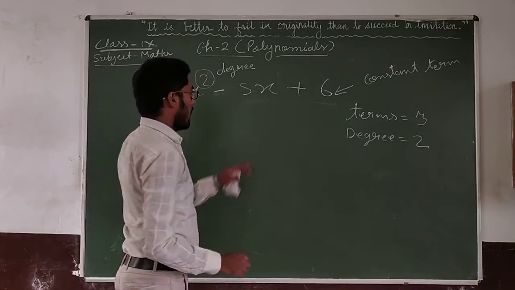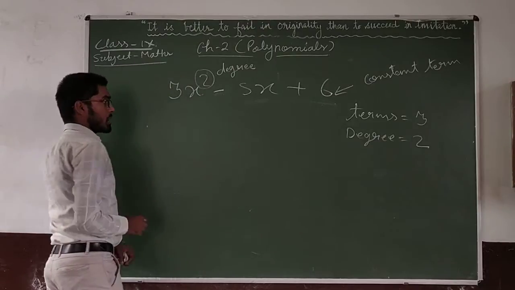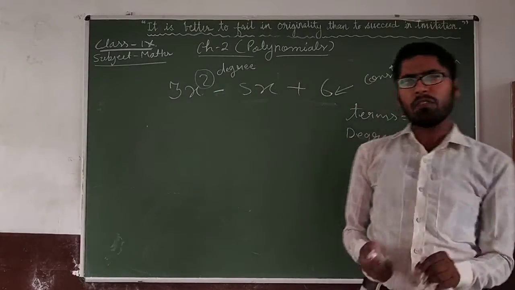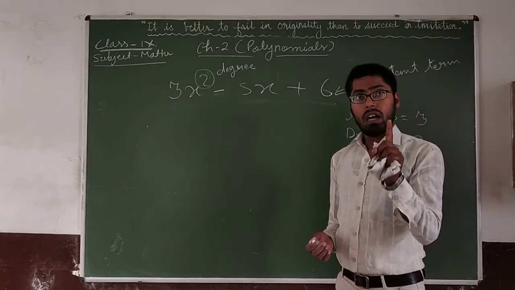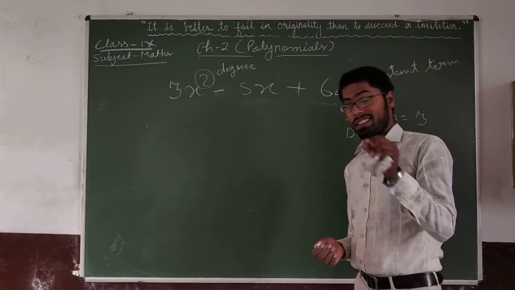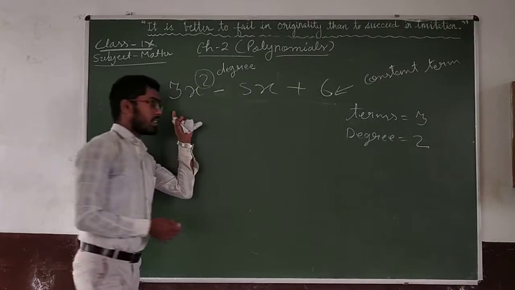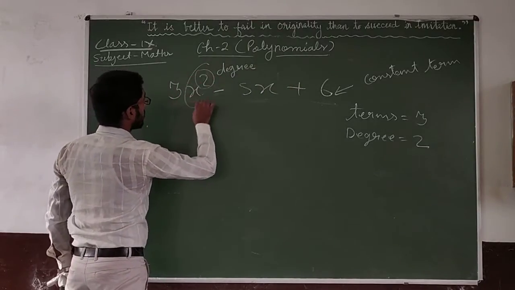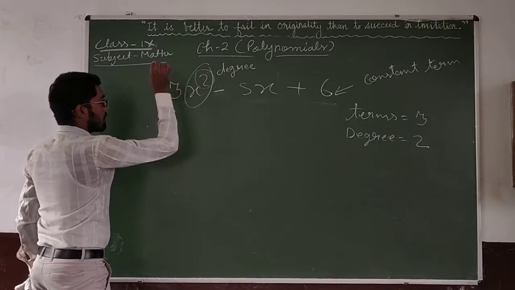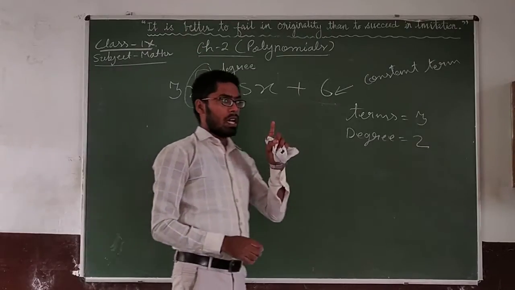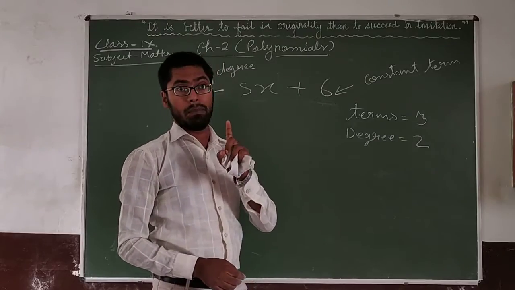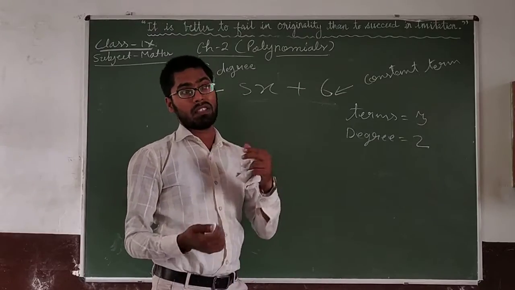Okay, now the next thing is coefficient. What are coefficients? If any variable has a number, that is called its coefficient. Here the coefficient of x square is 3. Always keep it in mind, you will write the coefficient with sign, plus 3, minus 3, whatever is there.